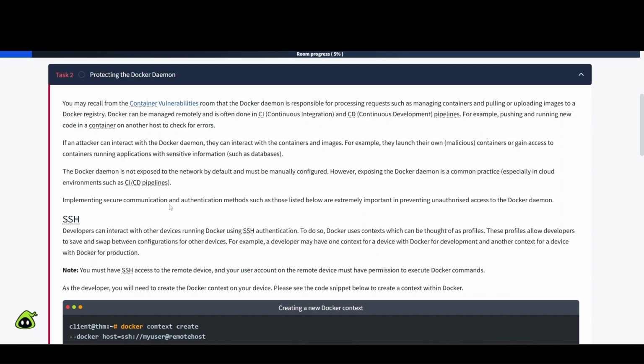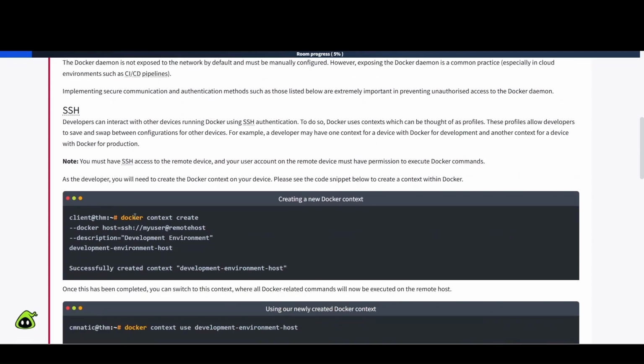Implementing secure communication and authentication methods such as those listed below is extremely important in preventing unauthorized access to the Docker daemon. SSH. Developers can interact with other devices running Docker using SSH authentication. To do so, Docker uses contexts, which can be thought of as profiles. These profiles allow developers to save and swap between configurations for other devices. For example, a developer may have one context for a device with Docker for development and another context for a device with Docker for production.